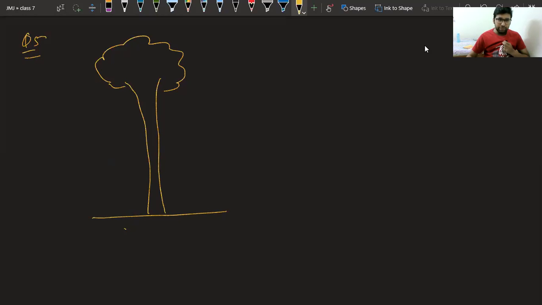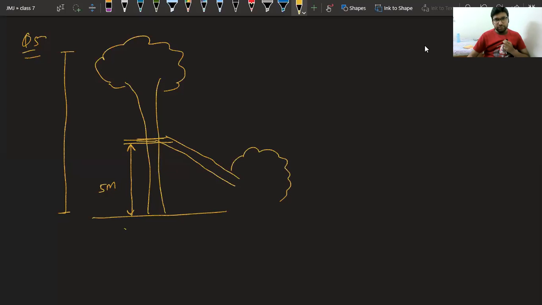Okay. This is the base. Class, this is a tree. They are saying the tree breaks from a height of 5 meter from the base. So at this height of 5 meter, the tree breaks. That means somehow by a storm, this tree is broken and it falls like this. Class, I hope you are able to understand what I am saying. The tree breaks at a height of 5 meters from the ground and the top falls on the ground.